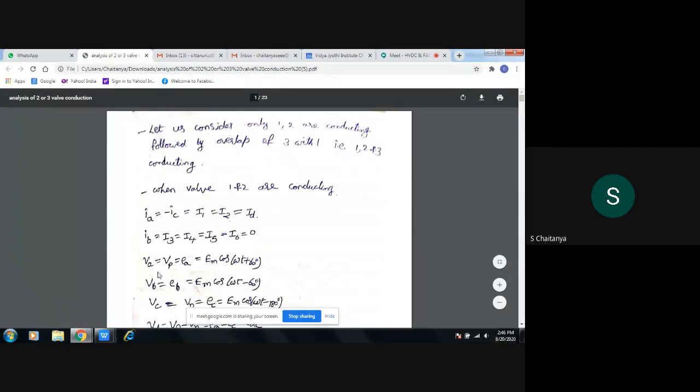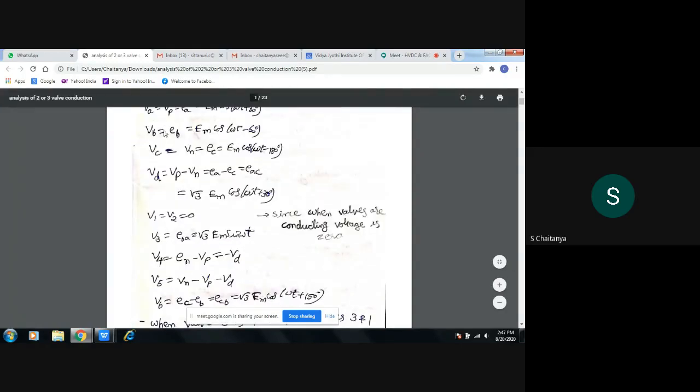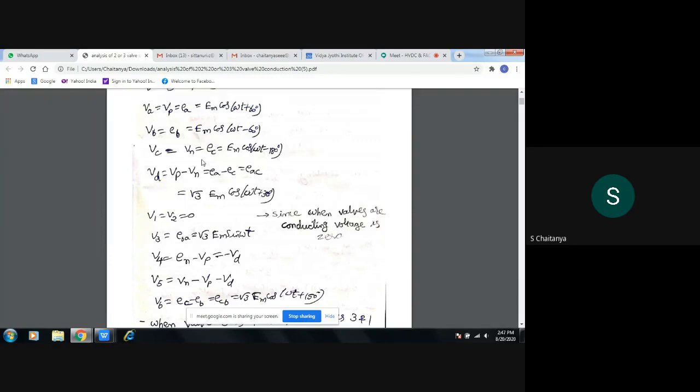And the voltage from the positive side, VA voltage is there. So VA is equal to VP, that is equal to EM cos omega t plus 60 degrees. Similarly EB is equal to EM cos omega t minus 60 degrees, and EC is equal to EM cos omega t minus 180 degrees. And the DC voltage is equal to VP minus VM, that is equal to phase A voltage minus phase C voltage, EAC. So root 3 times EM cos omega t plus 30 degrees.